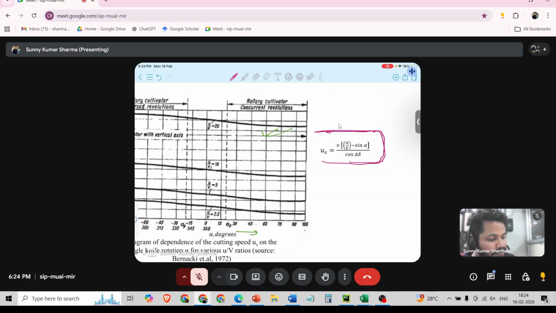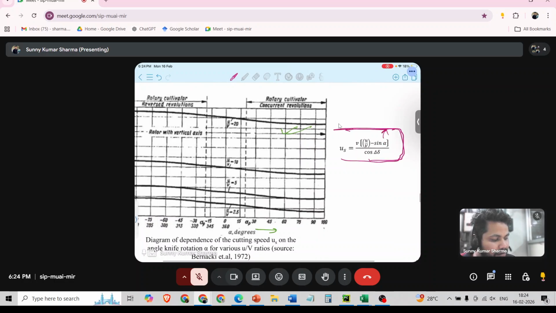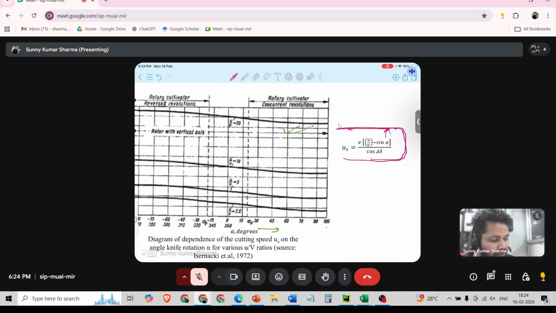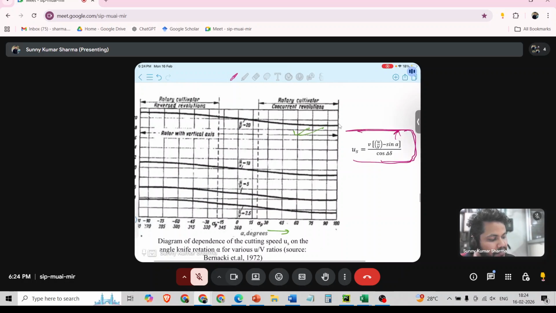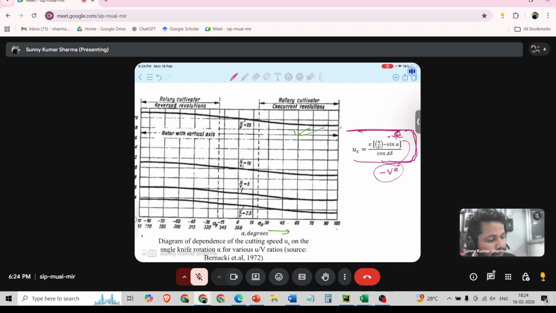Alpha is positive in case of concurrent mode and alpha is negative in case of reverse revolution. So when alpha is negative, this whole term will become positive, meaning it will increase. So US will increase when alpha is negative. That is, when we operate in reverse mode, US will increase.